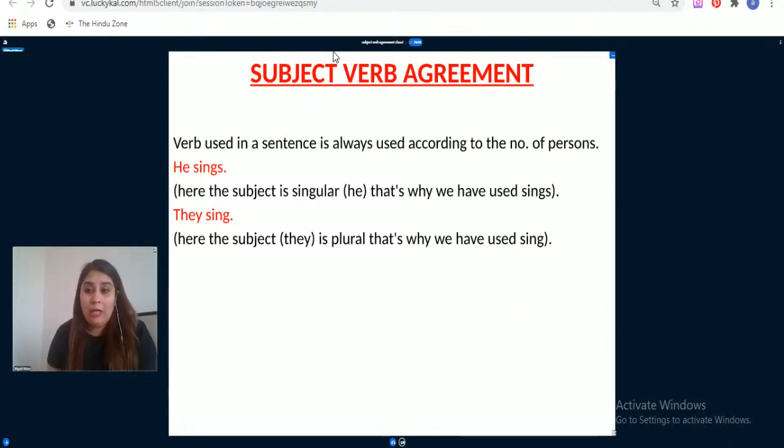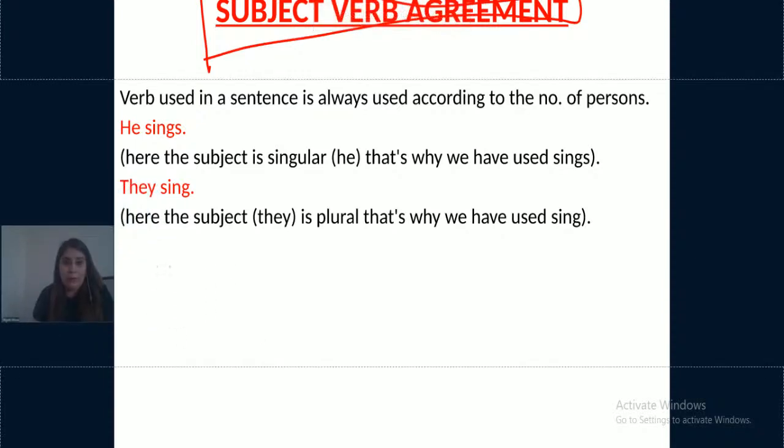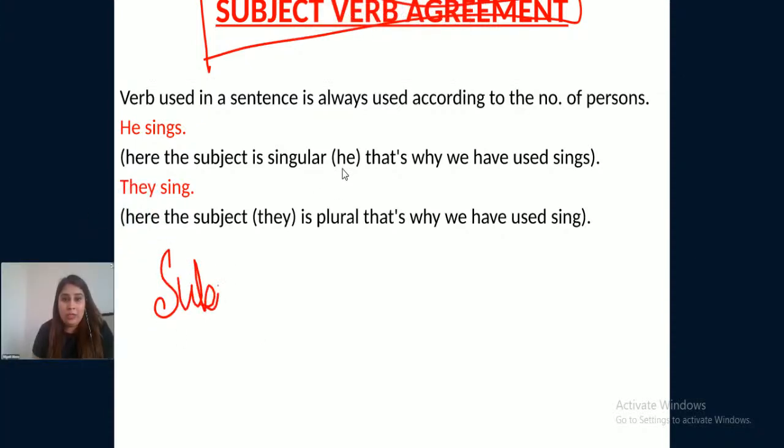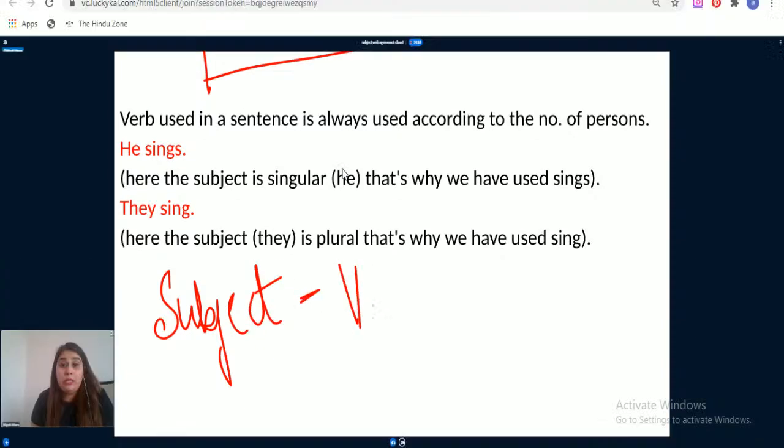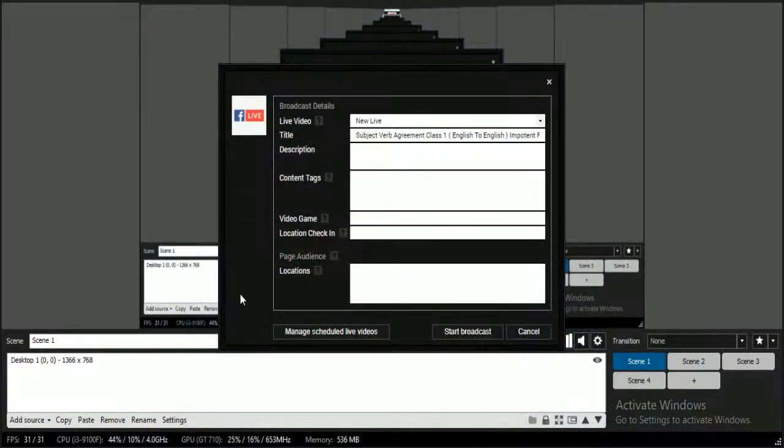So today our topic of discussion is subject-verb agreement. Today we are going to learn about the subject and verb relationship, right?